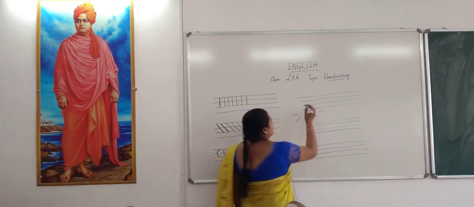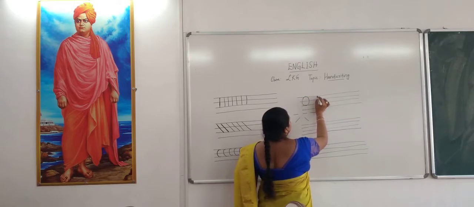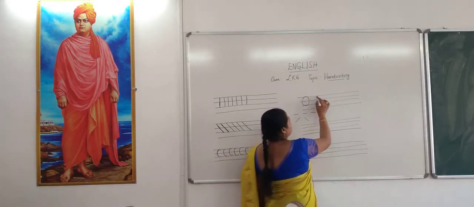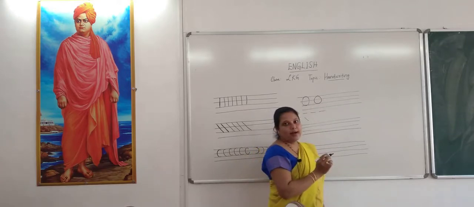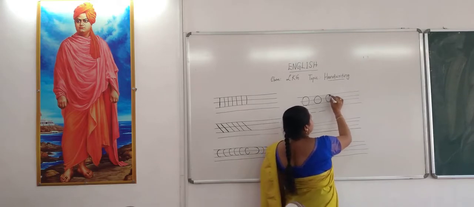See a circle. Is it easy for you to write? It's just like a zero. How do you need to start? See here, it's anti-clockwise. This way you need to draw this pattern. This is anti-clockwise.